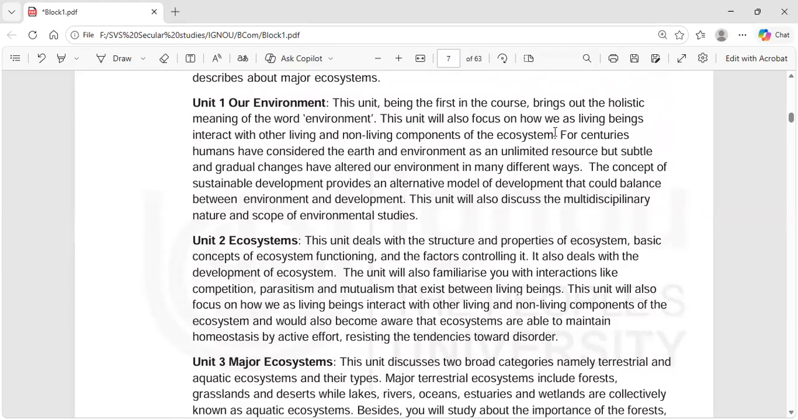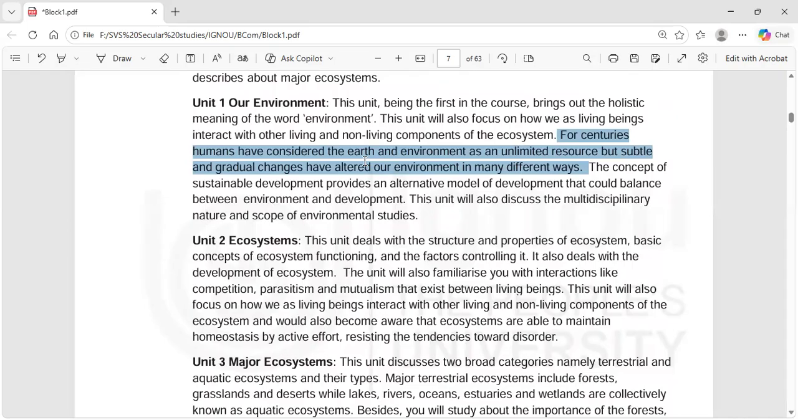For centuries, humans have considered the earth and the environment as an unlimited resource, but subtle and gradual changes have altered our environment in many different ways. So this is very, very important. For centuries, humans have considered the earth and the environment as an unlimited resource. We thought, okay, let me go ahead and exploit. No matter how much I exploit, there won't be any problem. That's what we thought. But we understood that that's not the case. There is going to be a problem.